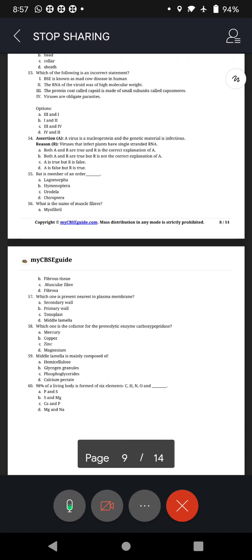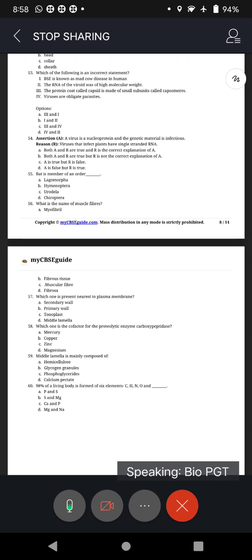Which one is the cofactor for the proteolytic enzyme carboxypeptidase? Carboxypeptidase, proteolytic, something that breaks. Okay. A, mercury, cofactor. B, copper. C, zinc, and D, magnesium.